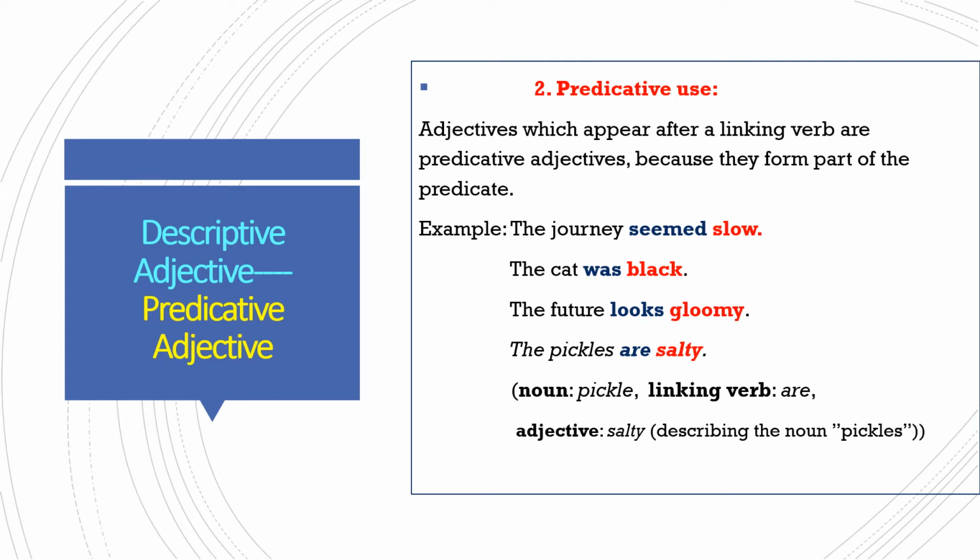The cat was black. Was is a linking verb. It is followed by the adjective black, a color. So it is called a predicative adjective. The future looks gloomy. Looks is a verb. It is followed by gloomy. The pickles are salty. Are is a linking verb. It is followed by the adjective salty. So here, if these verbs are followed by an adjective, they form predicative adjectives.